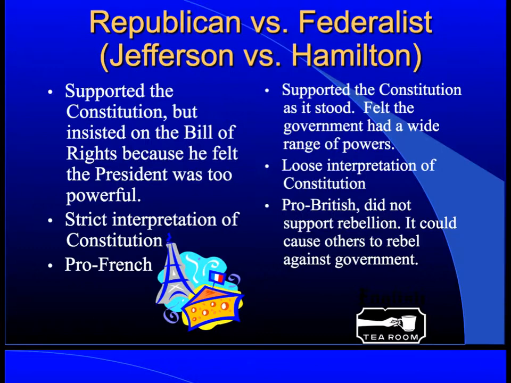Back to Hamilton. He supports a loose interpretation of the Constitution. There's something in the Constitution called the elastic clause. Elastic is stretchy. That means the feds could stretch their power if they need to. The elastic clause is used regularly by the federal government.